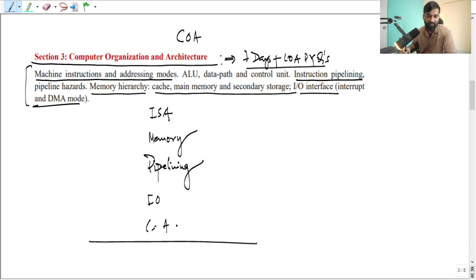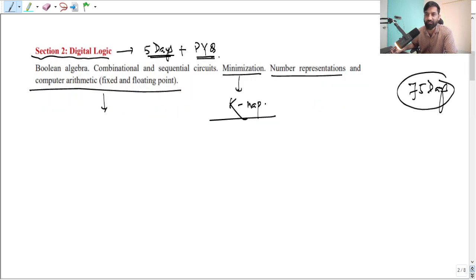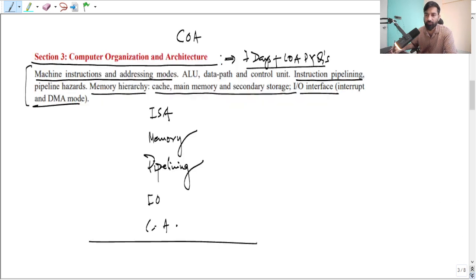Okay, let's move ahead to the next subject, right? So how many days are left now, guys? Since we have given 5 days here, so 70 gone, then 70 left. Okay, here 7 days. So you can say now we have got 63 days, right?